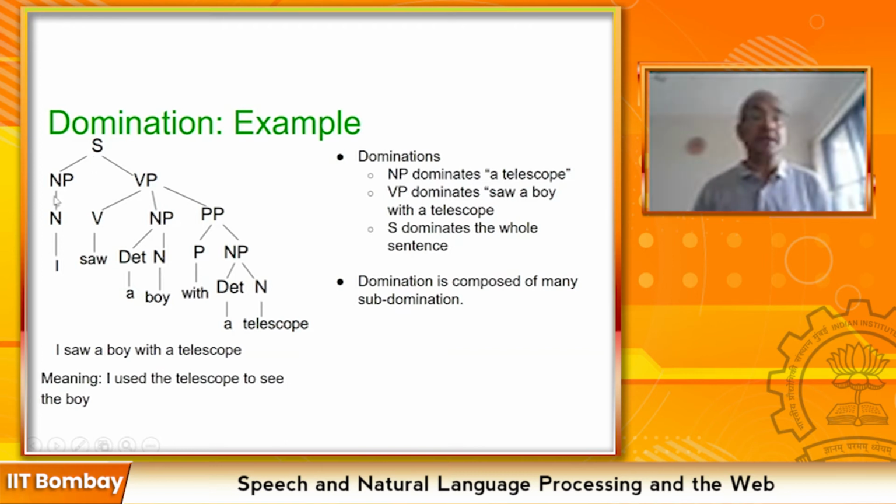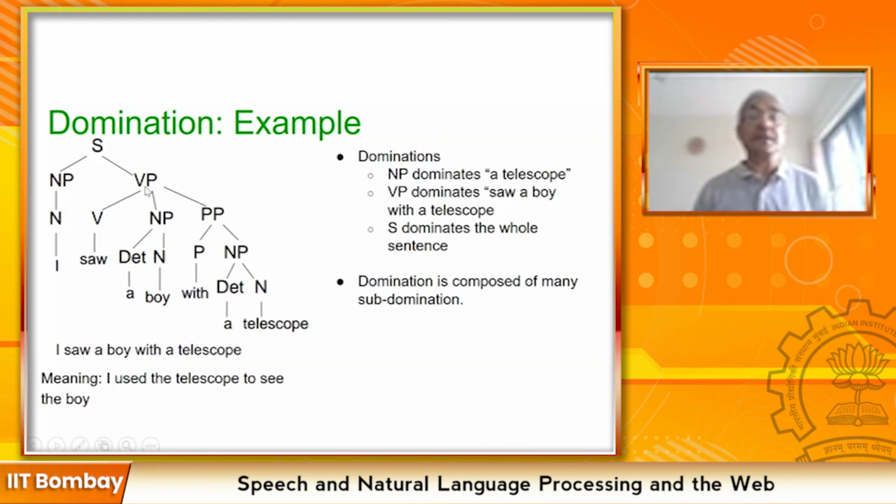So S goes to NP, NP goes to noun, which is I. So S dominates the whole sentence through the domination of NP dominating I, the first word, and the domination of VP dominating the rest of the sentence: saw a boy with a telescope.